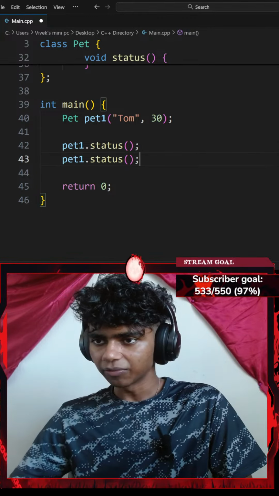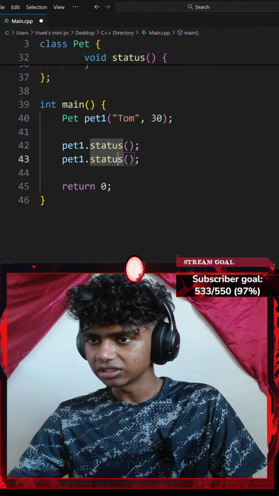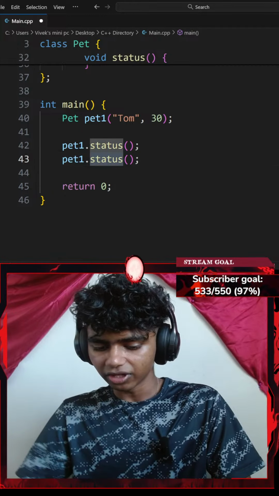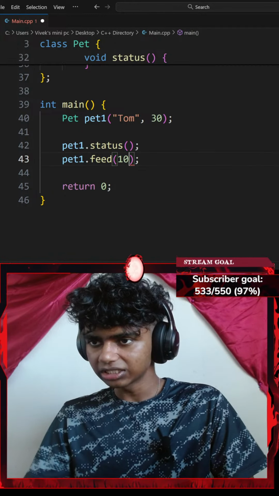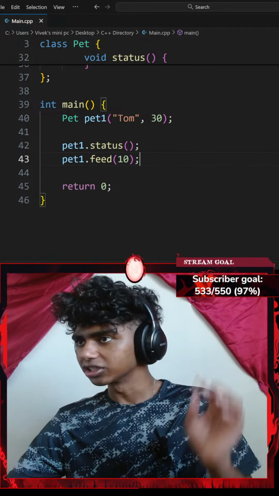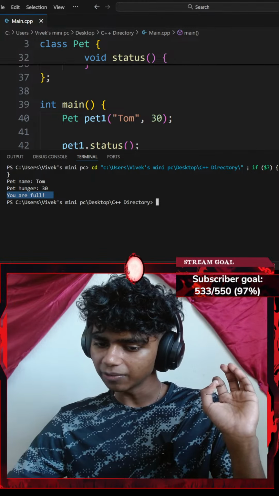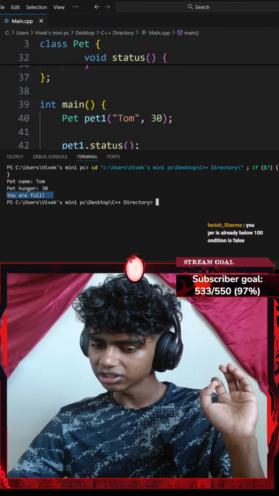Okay, what if I go with something like pet1.feed? Let's go with the feed method. I want to feed 10 HP or 10 hunger. If I run the code, okay, it says you're full. Your hunger is already below 100, so condition is false.